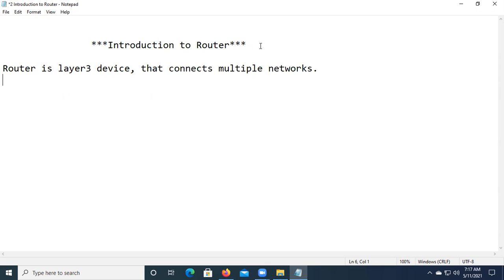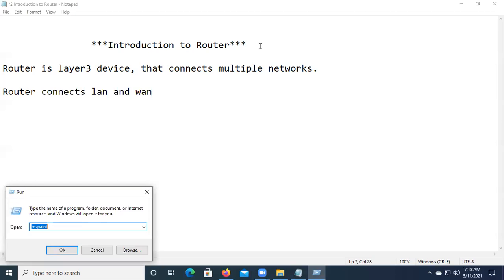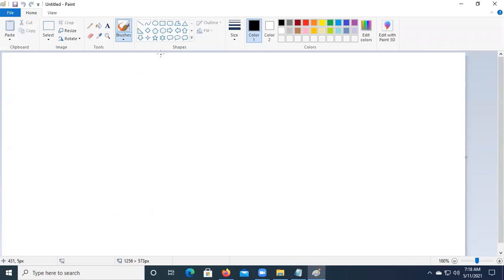So tomorrow we'll discuss IP addressing and layer 3. Then we'll start doing the labs from tomorrow. So router is a layer 3 device that connects multiple networks. And actually, router connects the LAN and WAN.